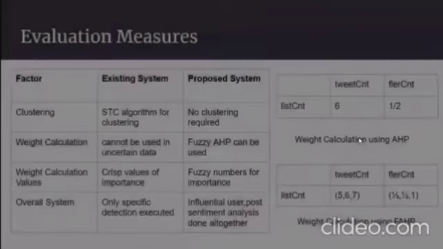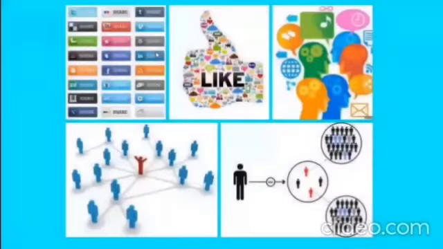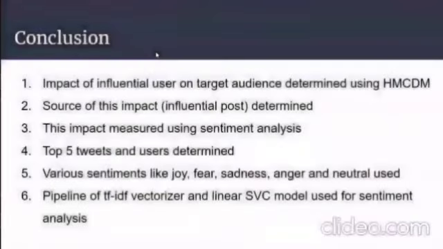The working model implements HMCDM algorithm, which internally uses various different algorithms, and they are analyzed as follows. Due to the increasing use of social media, people are more and more connecting to each other, and it is having both positive and negative influence on the people. Thus, a model is created in which the influential user is identified, who leaves an impact on its target audience, and the source of this impact is also identified, that is the influential post. This identification will help to promote the positive influencers and posts that have positive influence.